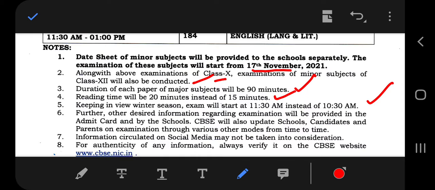CBSE will also update schools, candidates and parents on examination through various other modes from time to time. Information circulated on social media should not be taken into consideration. So you should not see the social media for this date sheet. You should search directly the CBSE website. Then for authenticity, you can go to cbse.nic.in, or you can also go to cbse.gov.in. So these are the various notes they have given.